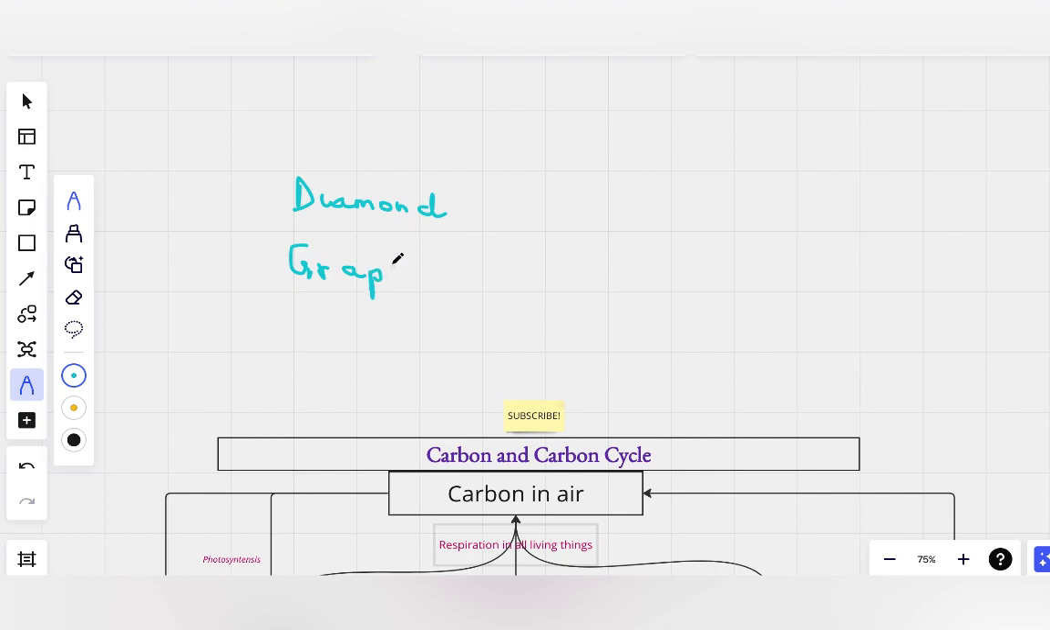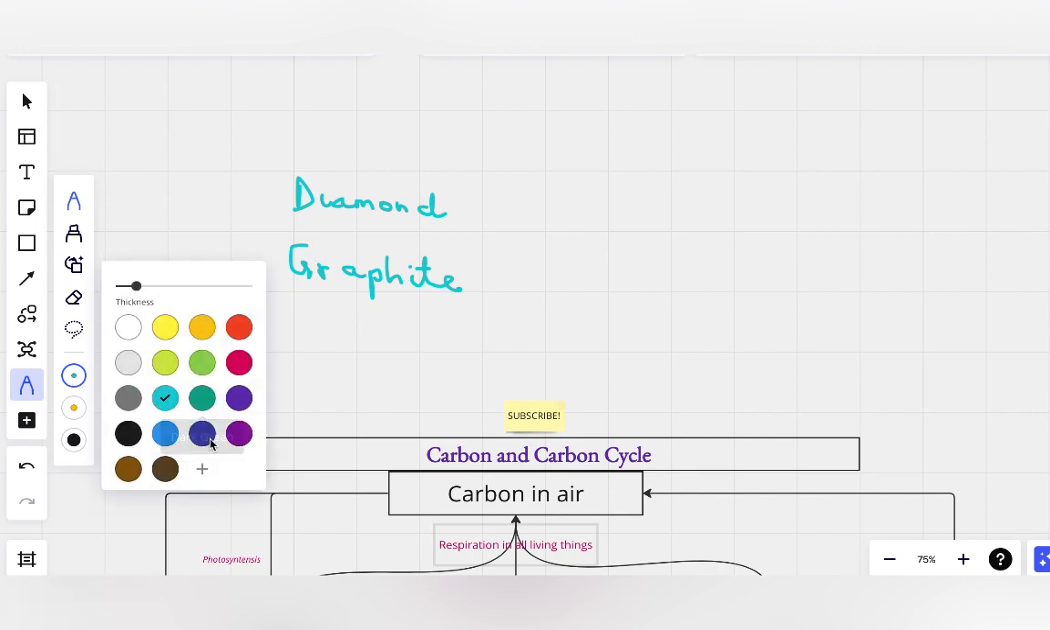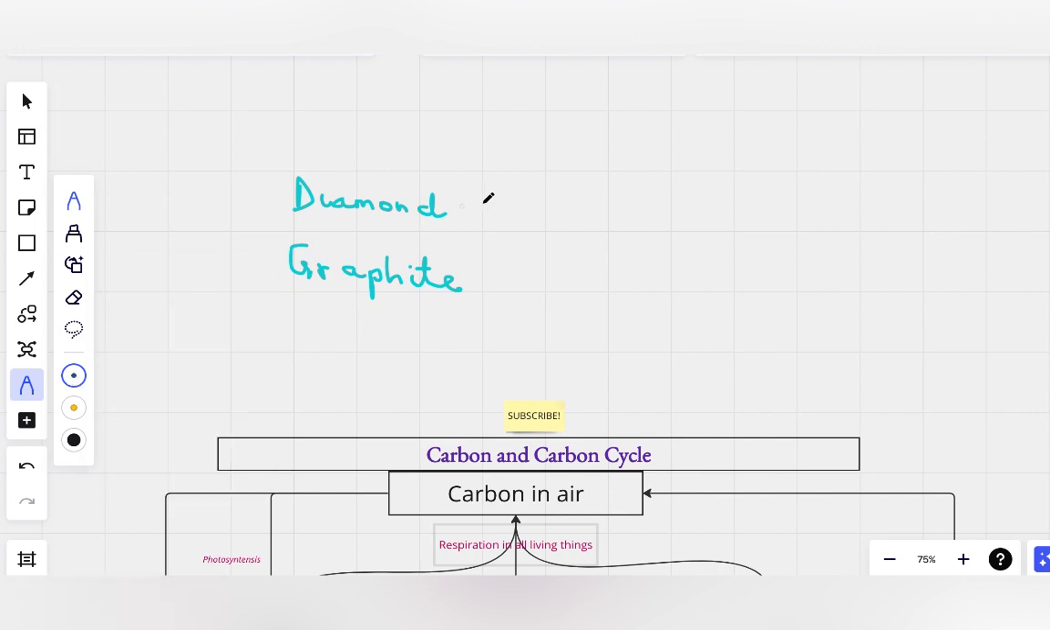So carbon could be diamond or it could be graphite. These are the two forms, or two allotropes, of carbon, the two states in which we can find carbon existing on the earth's crust. Diamond, as we know, is the hardest substance on earth, right? Diamond is a very hard substance, while graphite is one of the softest. We can say diamond is one of the hardest substances on earth.